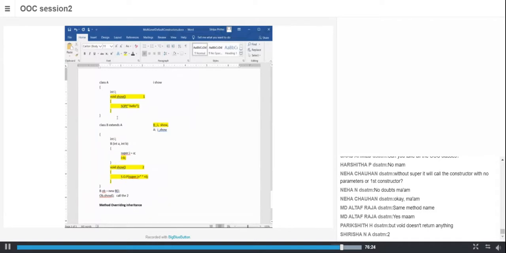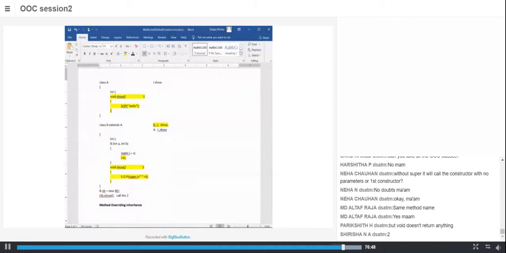It is possible only in two different classes where there is inheritance. And when there is inheritance involved, by default, the subclass will call its own overridden method. So it will not call the superclass show, but it will call the subclass show. So this is known as method overriding.